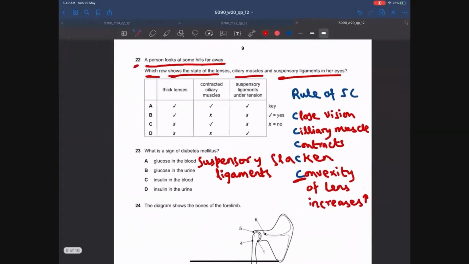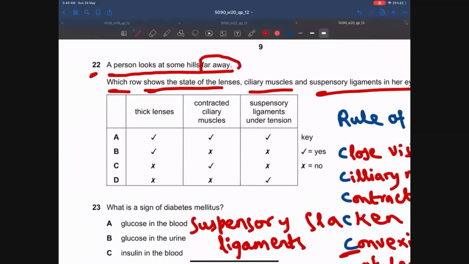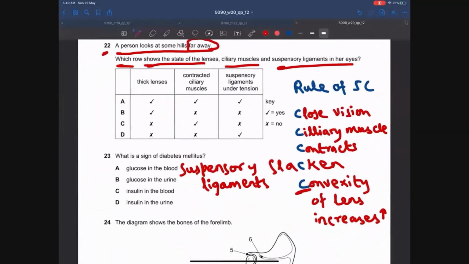So over here, there's a far vision, not the close vision. So everything will be opposite. In case of far vision, the ciliary muscles will relax. They're not contracted. And the suspensory ligaments will be under tension. They will be taut, not slack. And the lens will be less convex. It will be less thick. It should be thinner. The answer is D.